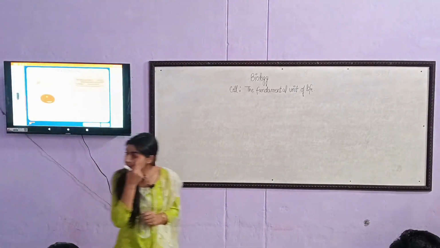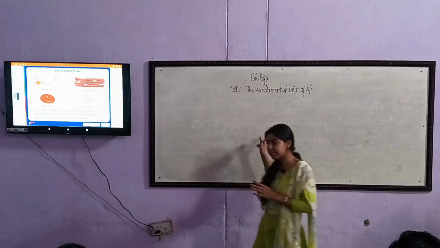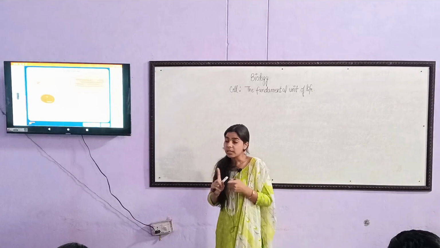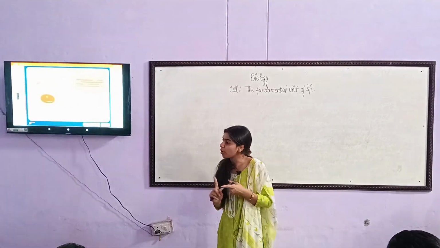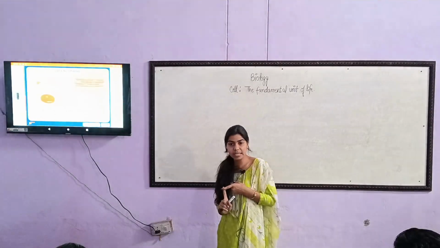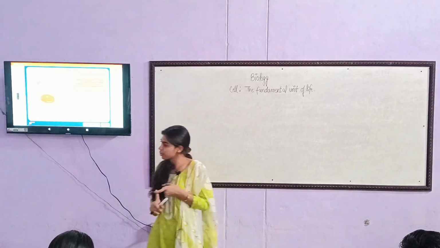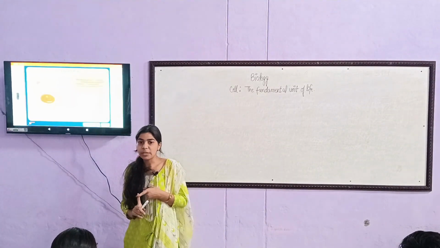So what we have discussed today is a short summary about the cell: cells on the basis of the number of cells present in organisms, different shapes and sizes of cells and their functions too.